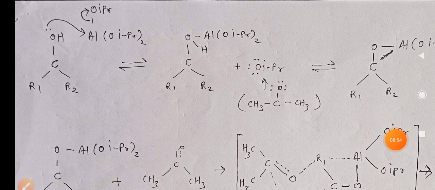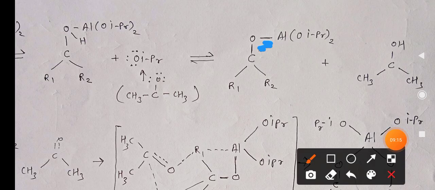Now in this step, it gives rise to the formation of R1CR2 and the carbon bonded with O bonded with Al, OiPr to the base 2, and oxygen also bonded with hydrogen. And one OiPr group is given out. Now let us see what happens in the next step of the mechanism.